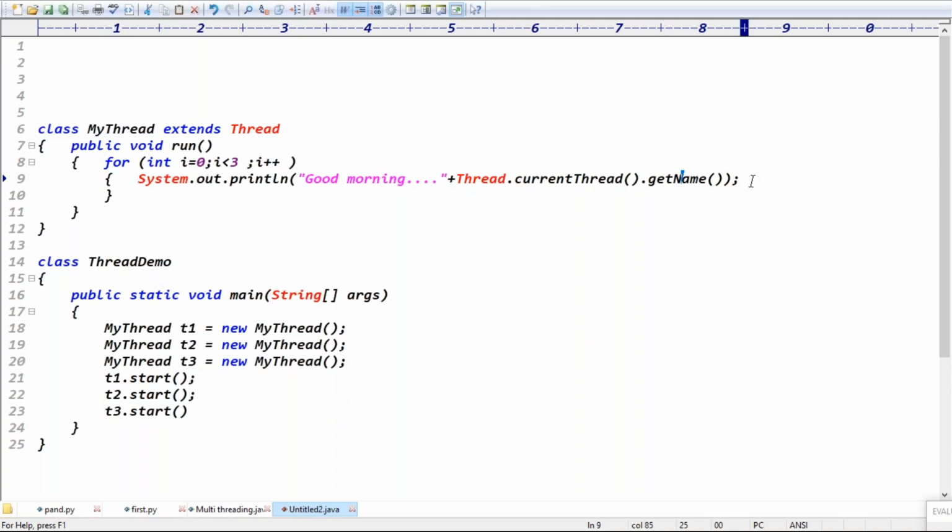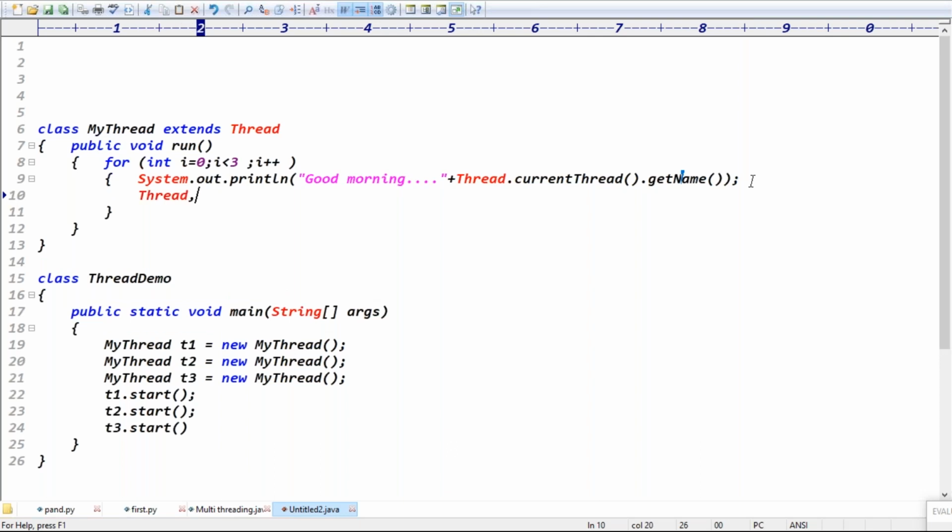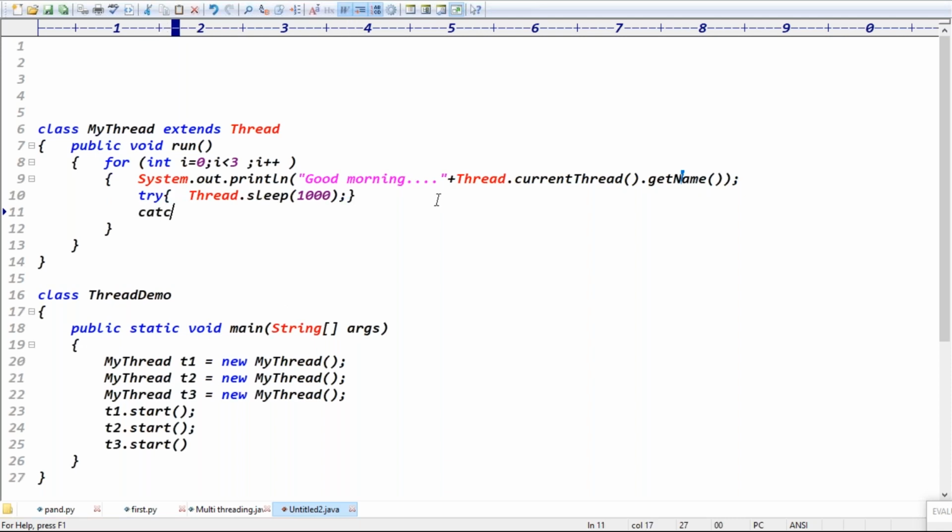Exactly. For a 1 second gap, I want to print the data. To stop the execution, use the Thread.sleep method. The sleep method throws InterruptedException, which is a checked exception. So we have to put Thread.sleep in which block? A try block, and take the corresponding catch block. Which exception did you get, guys? InterruptedException, something like e. Then you can write e.printStackTrace, right?